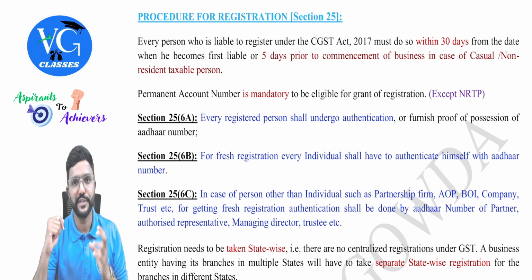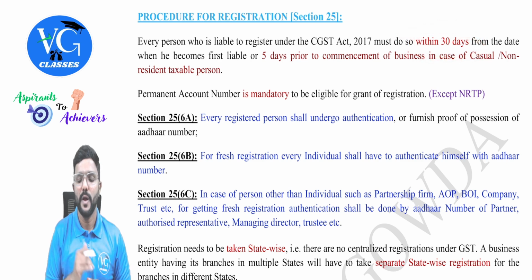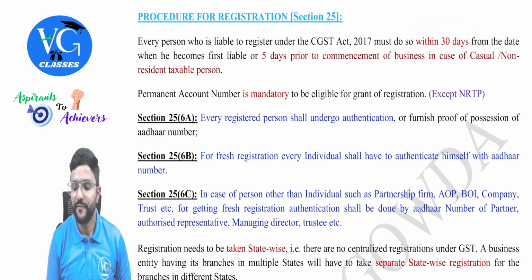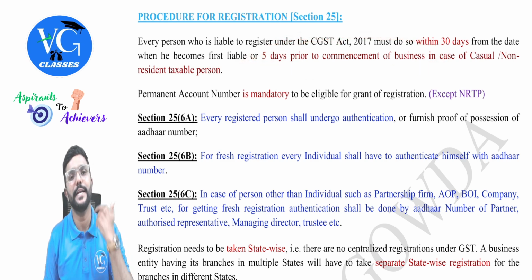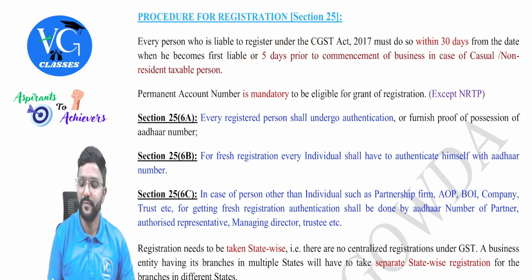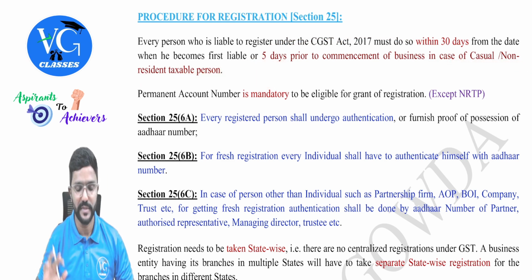Once I am liable for registration, whether as per section 22 or 24, I should apply for registration in GST REG 01 within 30 days, guys. Or as per the proviso, if I am a casual taxable person or non-resident taxable person, I need to apply for registration 5 days prior to the commencement of business. And we will talk about these two people in section 27, guys, in the same chapter.